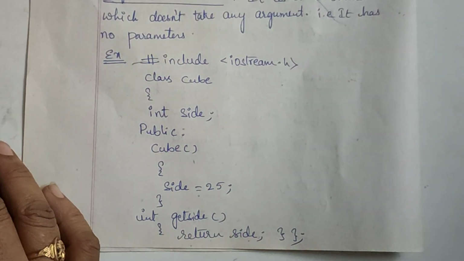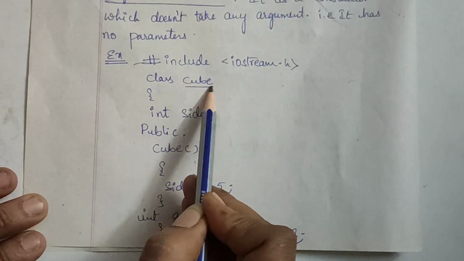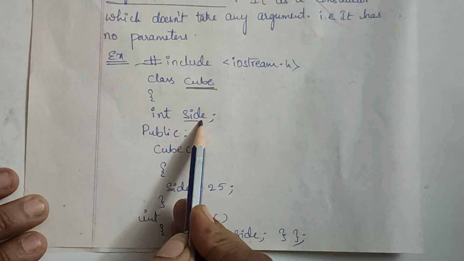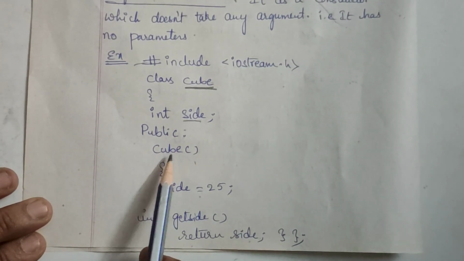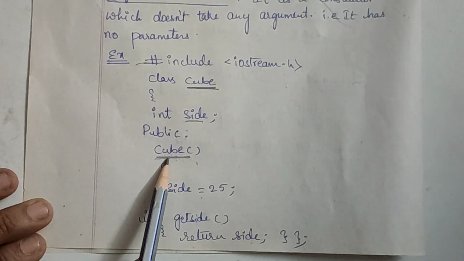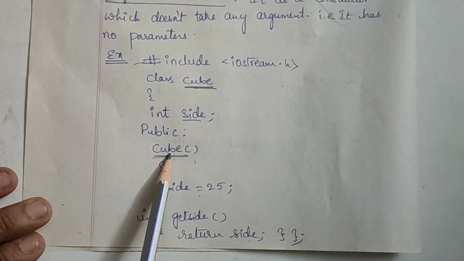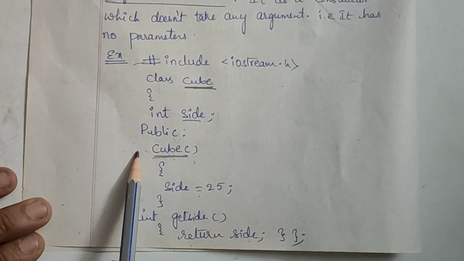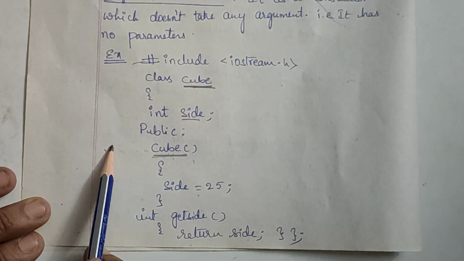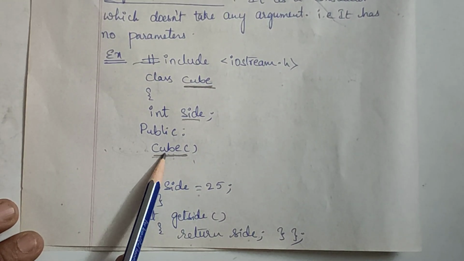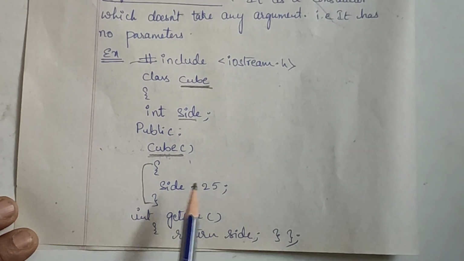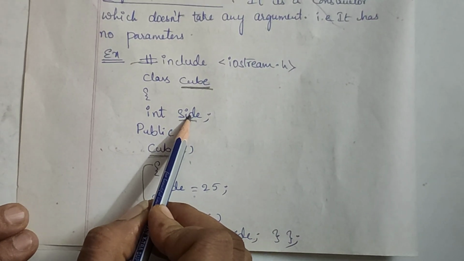So hash include iostream.h, then I have created a class. The name of the class is cube. Inside the class I have side as a data member. Then I have created a constructor inside the class. I have defined it inside the class, so I did not use any scope resolution operator or the class name before it. And we will not write any return type here, because even though it is a member function, it is a constructor, right? Then what is it going to do? It is going to initialize side.